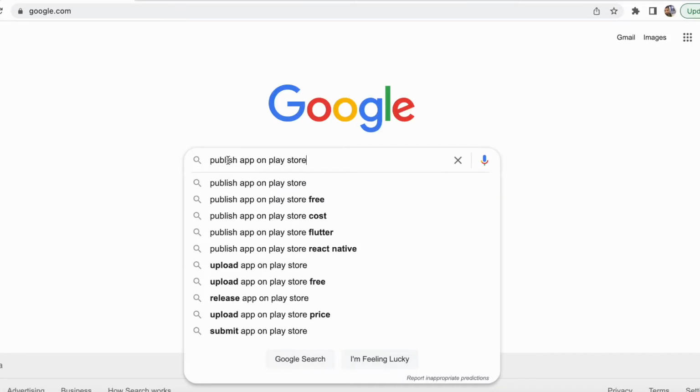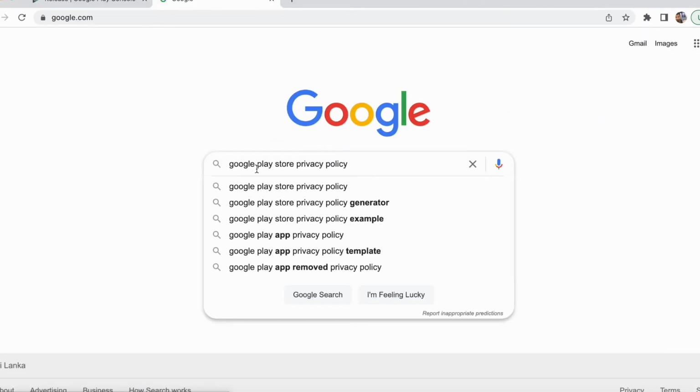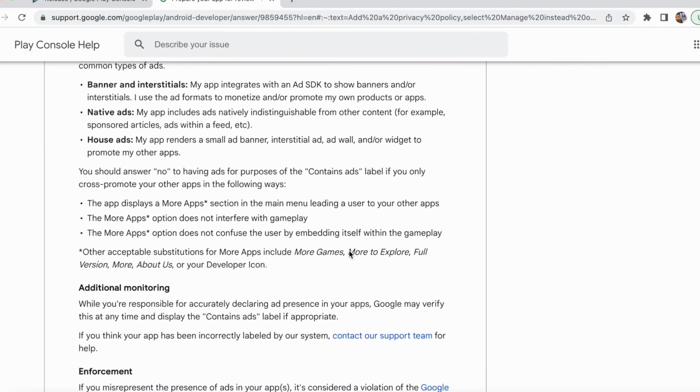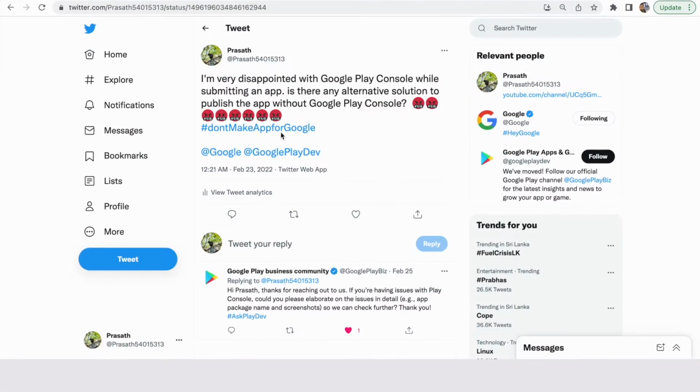After I completed the development, I wanted to publish the app into the Play Store. But nowadays that's a difficult process because of Google's privacy and policy. And moreover, initially I named this app Wordle Pro. Here, Wordle is the actual game and Pro is for the additional features which I developed. After I submitted the app into the Play Console, the review process took more than 4 days.